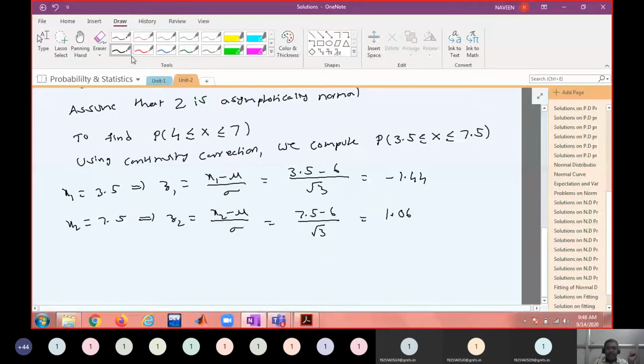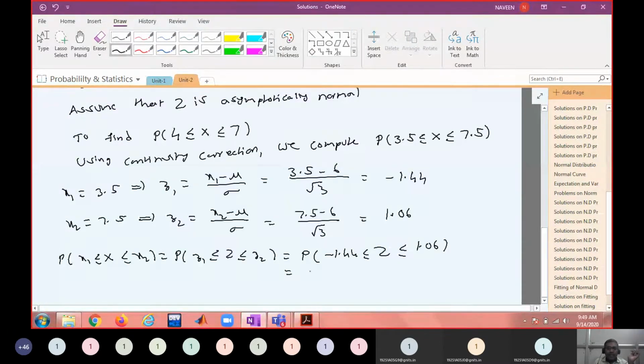That means you have to add the areas. So the probability that x1 less than or equal to x less than or equal to x2 equals the probability that z1 less than or equal to z less than or equal to z2, which is the probability that minus 1.44 less than or equal to z less than or equal to 1.06.